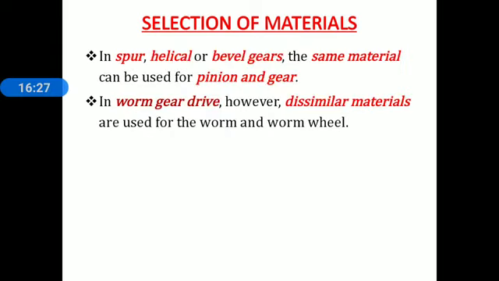In spur, helical or bevel gears, the same material can be used for pinion and gear. In worm gear drive, however, dissimilar materials are used for the worm and worm wheel. This is the material selection for worm and worm wheel.